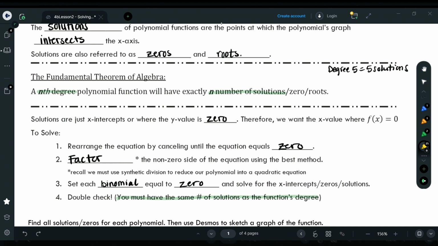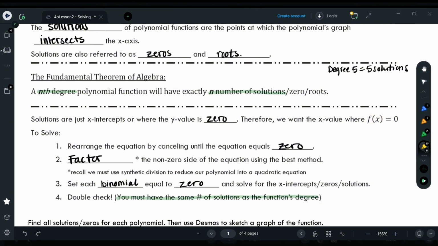And this is important, right? We want to get our equation f of x, whatever equation we have, a degree 3 polynomial, degree 5, whatever it is, we need it equal to 0. Just like we did when we were solving quadratics, we had to get the equation equal to 0 first, and then we could factor.